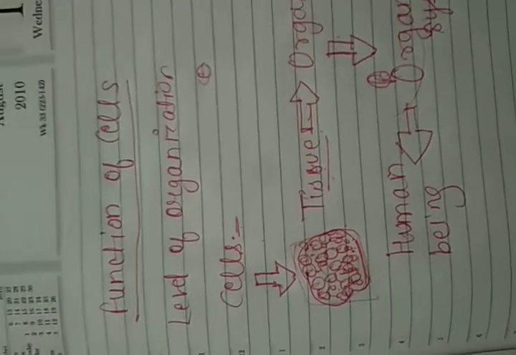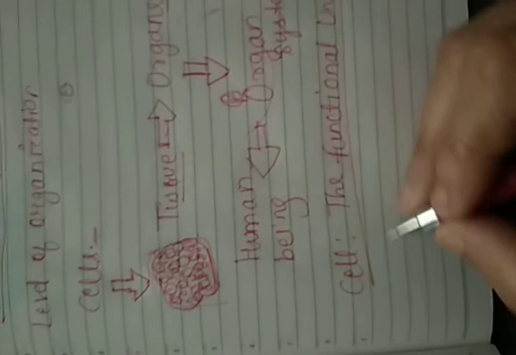Now, what are the various functions an organism performs? Because we say that the cell is the functional unit. Take the example of a human being. What do we do?